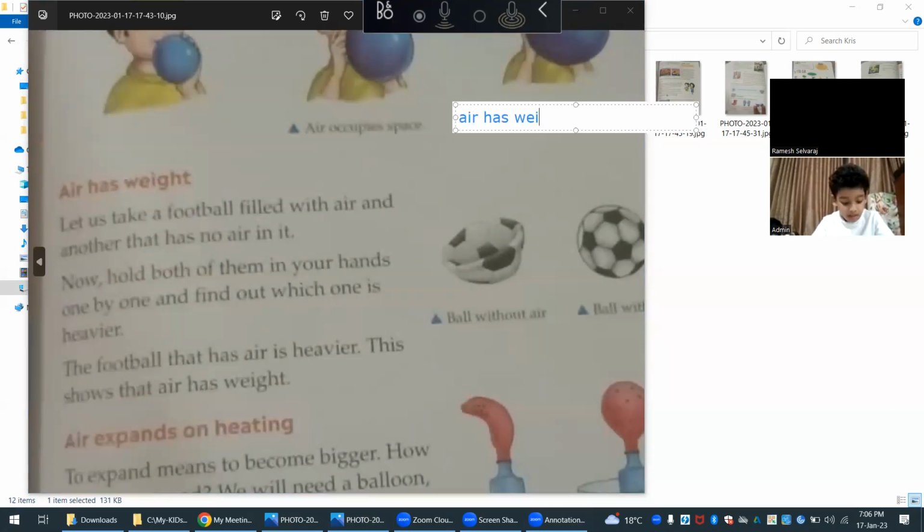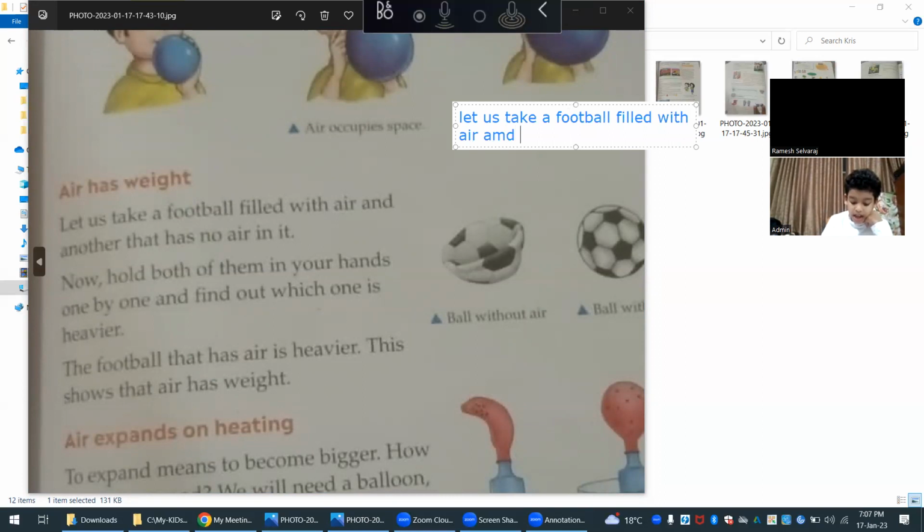Air has weight. Let us take a football filled with air and another that has no air in it.